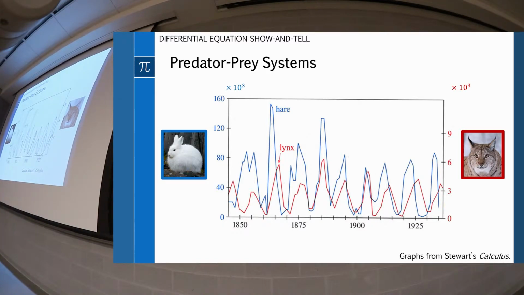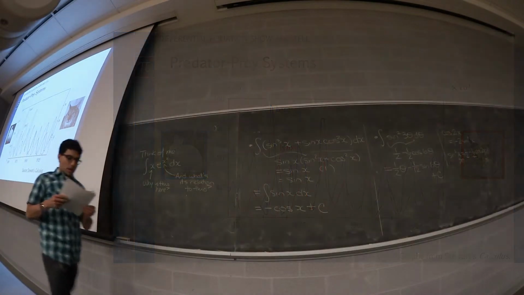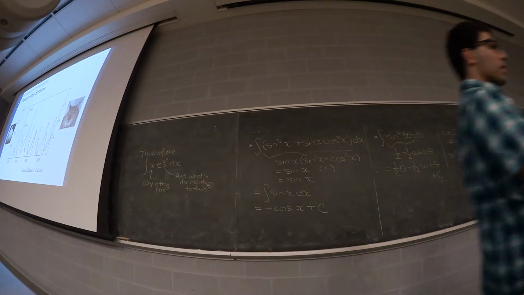I can't remember what the final explanation in ecology was, but one explanation you could give is essentially that if the population of lynx is high, they eat the hares, the population of hares goes down, and then the lynx are in trouble because there's nothing to eat, so the population of the lynx goes down, and then the hares go, oh good, we can live now, and so that population goes up and on and on, it oscillates, okay, with a lag. Now the question is, can we do anything with this mathematically?